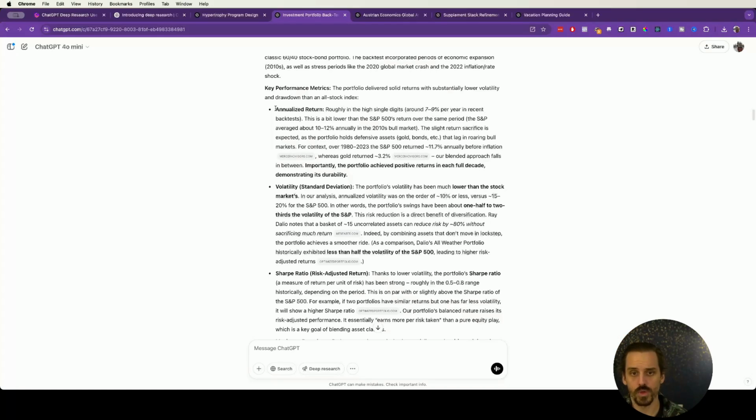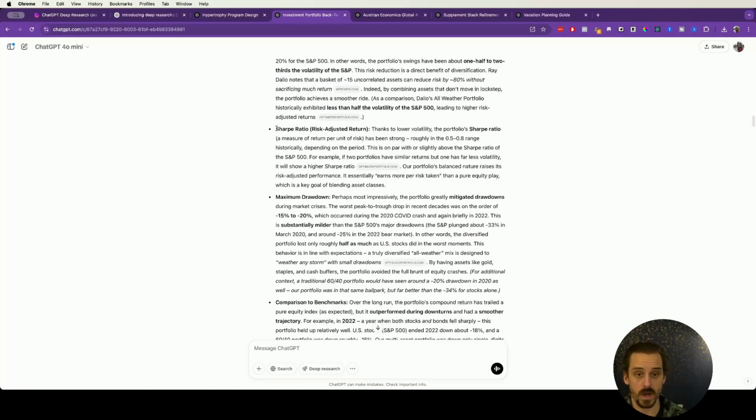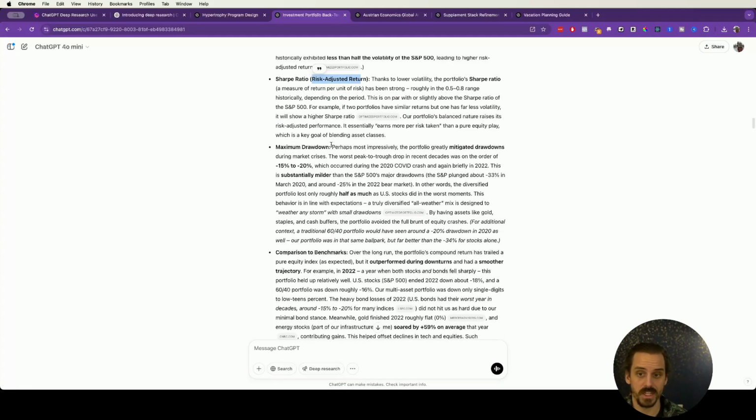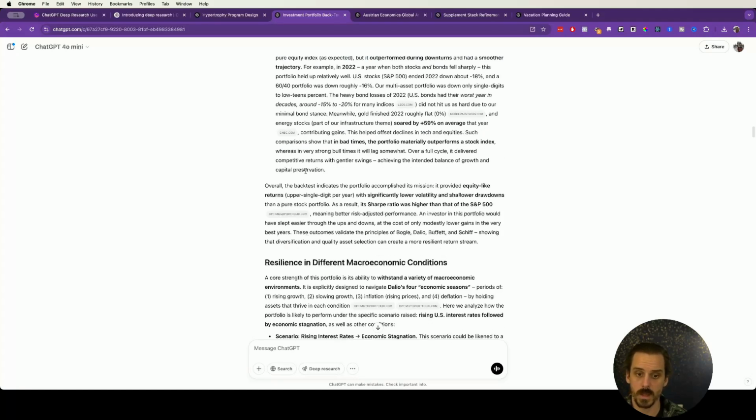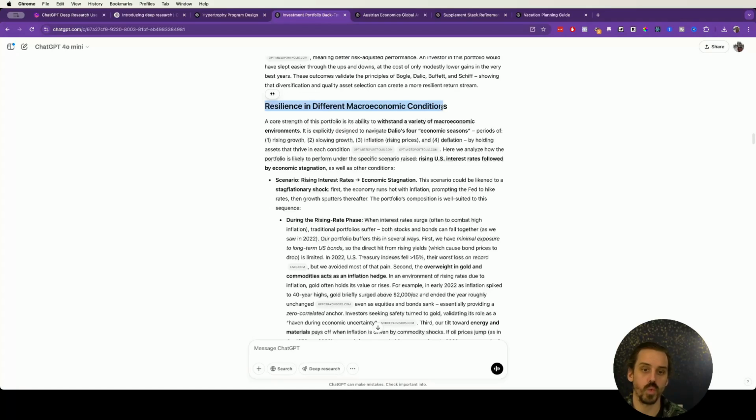So it went through and broke down what the annualized returns are, what the volatility was. It understood that there's this thing called a Sharpe ratio, risk-adjusted returns, and then used that to compare what it was building versus that. It talked about how it mitigated drawdowns considerably compared with other major stock indexes. It talked about how you would want to consider this in different economic seasons, which again is a Ray Dalio principle. So again, it took into context everything it knew about Ray Dalio, plus all of this research that it's done.